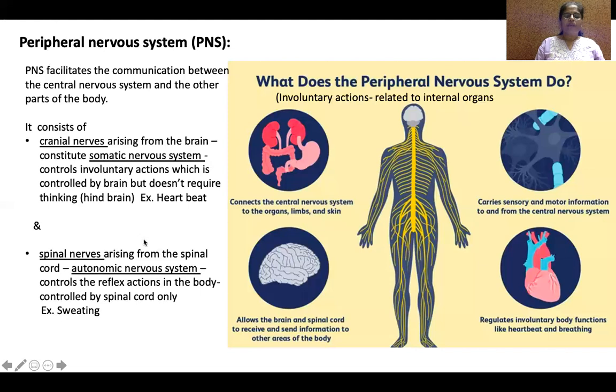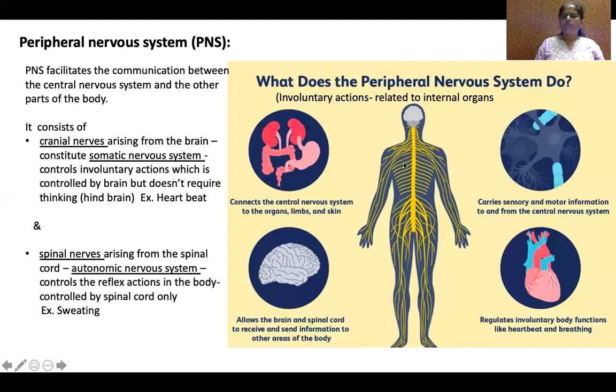Okay, whereas the second one is the autonomic nervous system. This is the autonomic nervous system where nerves arise from the spinal cord. This controls the actions. These are called reflex actions, which do not require thinking, and they arise only from the spinal cord.